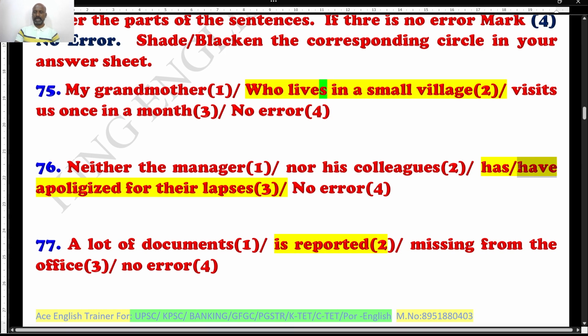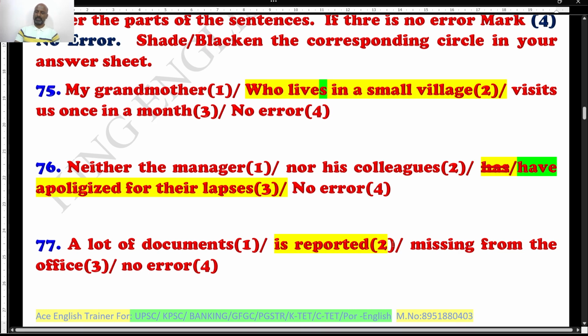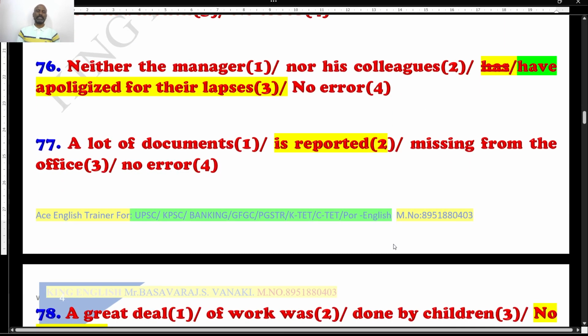So let me highlight it with a different color. "Has" is absolutely wrong. It is not "has", because the plural form is given accordingly. "Has" is supposed to be the wrong one. Let me strike it out. Well, now it is fine. Hope you understand. Question number 77.